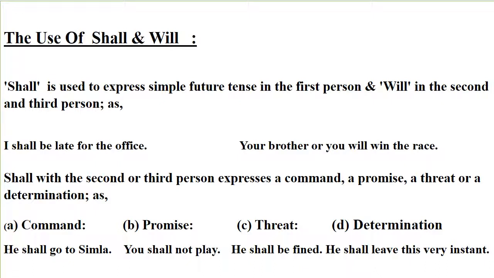The use of shall and will. Shall is used to express simple future tense in the first person and will in the second and third person, as I shall be late for the office, your brother or you will win the race. Shall with the second or third person expresses a command, a promise, a threat, or a determination, as a command,